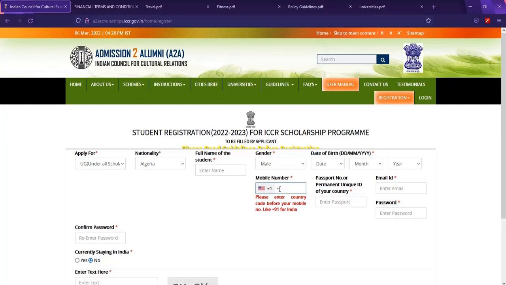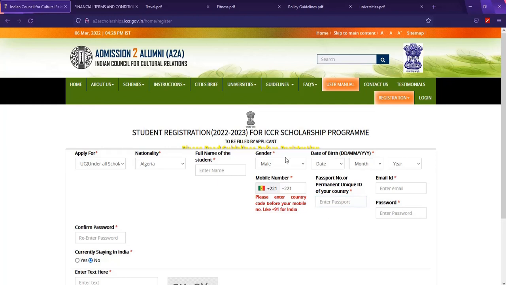For example, if I am choosing 223, this is the country code for 223. I think that is Mali, or Guinea, I don't know. Or if you're choosing Gambia, it provides Gambia. If you're choosing 224, it provides this, and 225, something like that. And if you provide 221, this is Senegal. And here you have to indicate your passport number or permanent unique ID of your country. I advise you to enter passport here. Then inside the application form, you have something like passport number, national identity number.